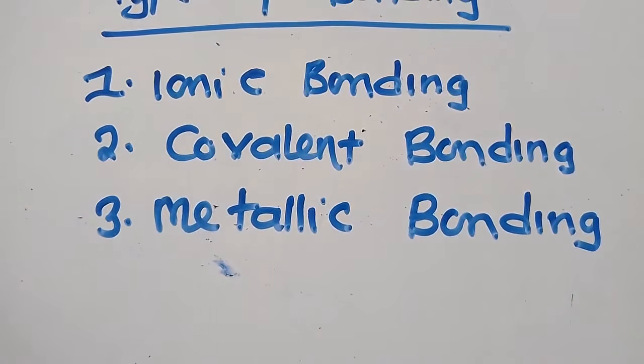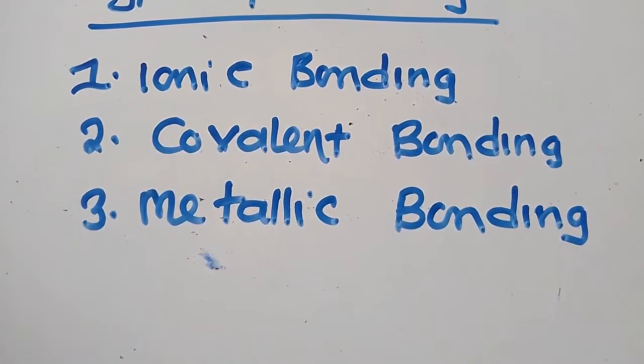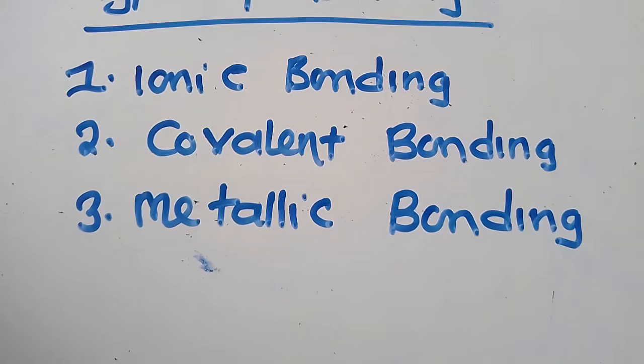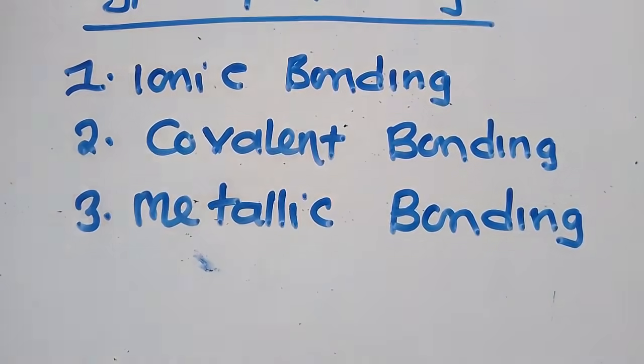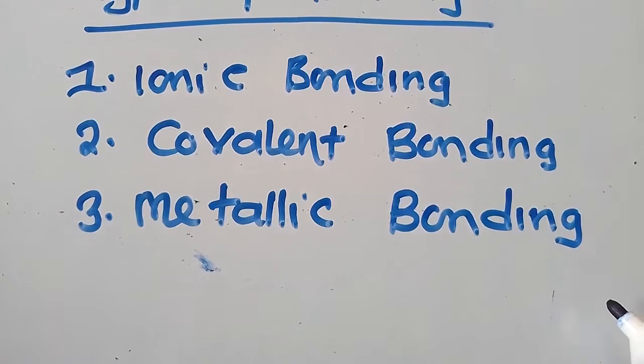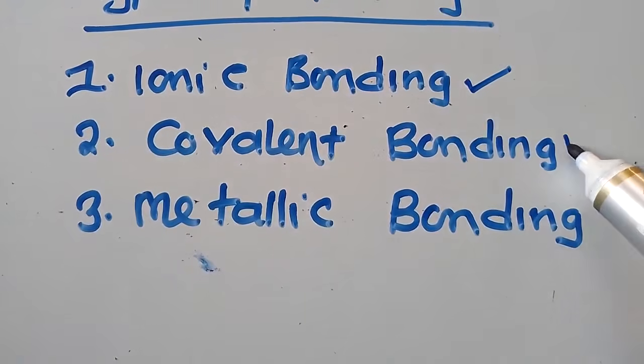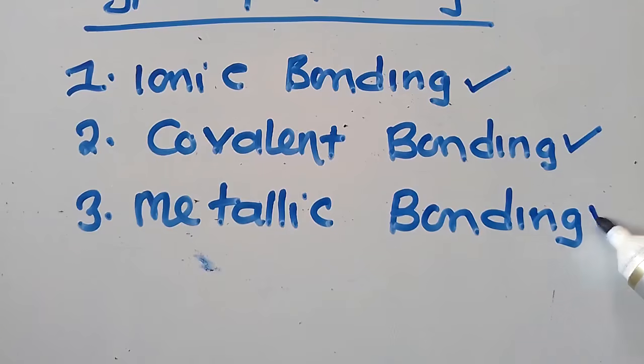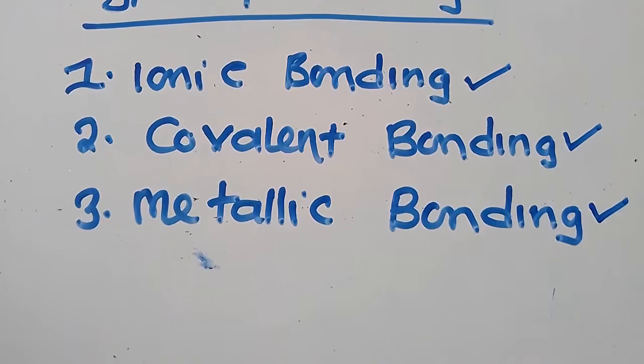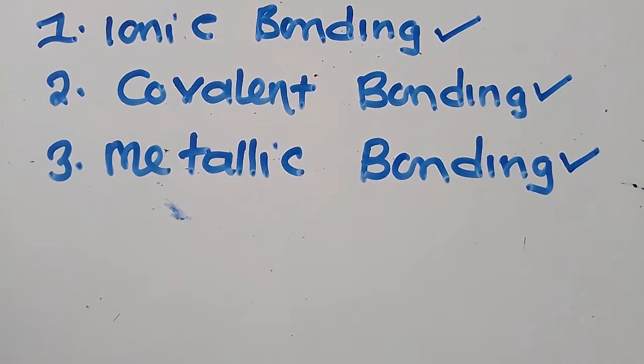other types of bonding, because we don't only have 3 types of bonding at an advanced level. We have more than 5 types of bonding. But at your level, you just need to know these 3 types of bonding, which is ionic bonding, covalent bonding, and metallic bonding. These are the only 3 types that you need to consider.